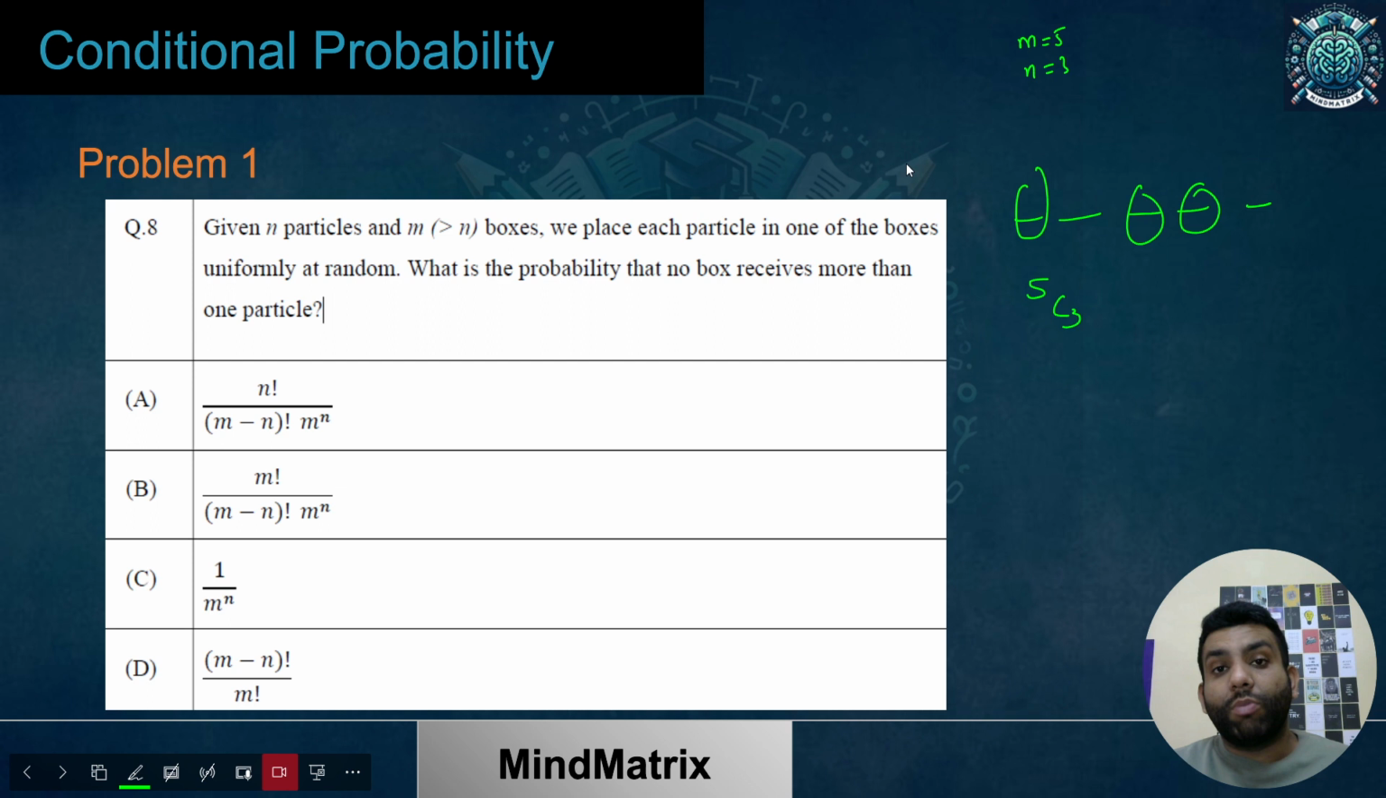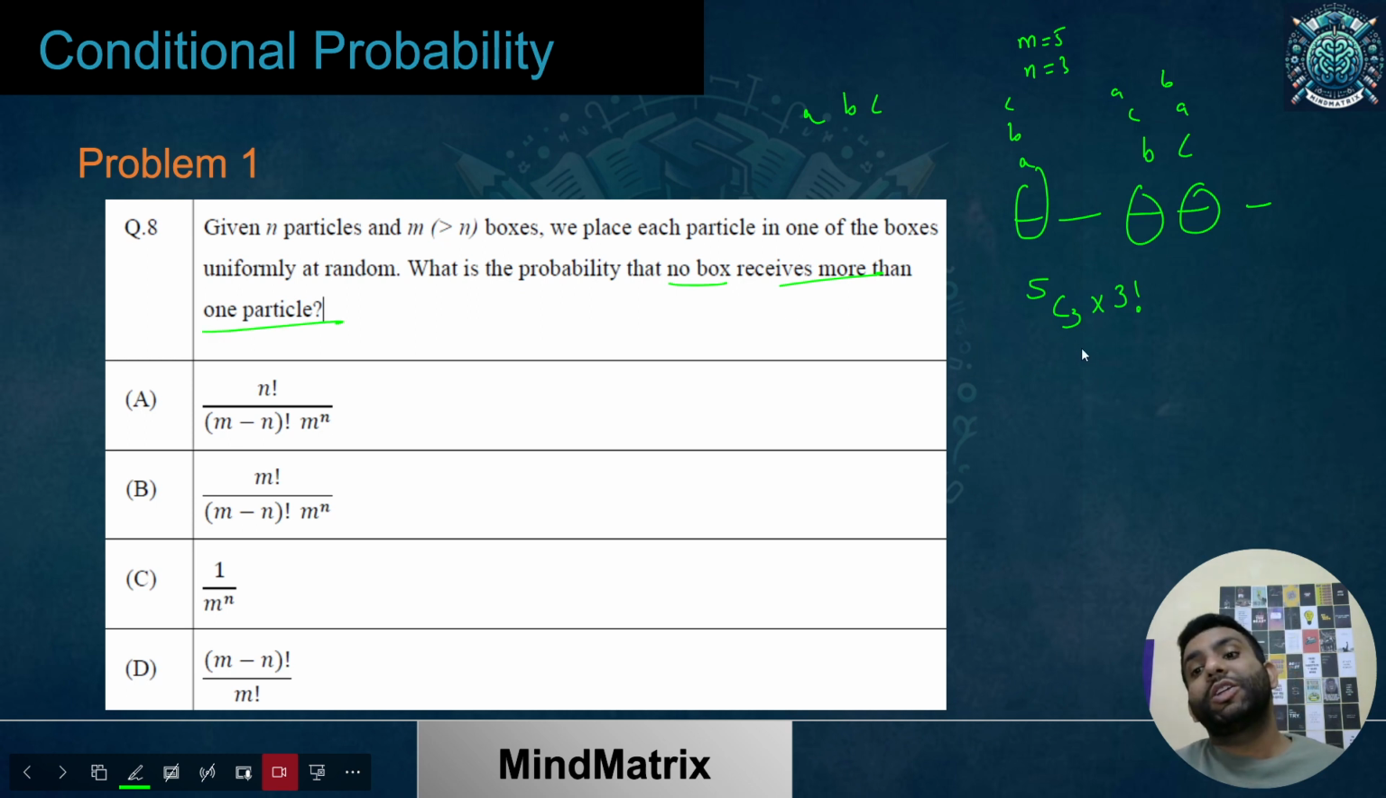Now, because my objects are all also different, let them be A, B, C. So I could put A, B, C, or it could be B, C, A, or C, A, B, something like this. So there will be how many ways in which I can put these objects within these 3 locations? 3 factorial. This is the number of ways in which I can put these particles or objects within the boxes, such that no box receives more than one particle or object.